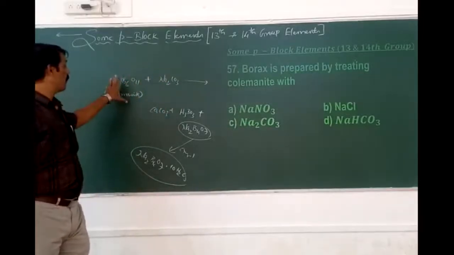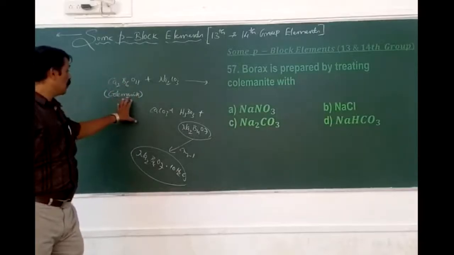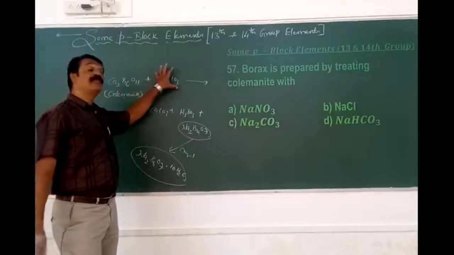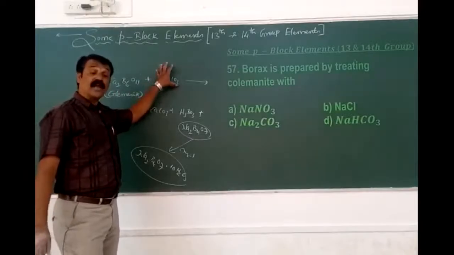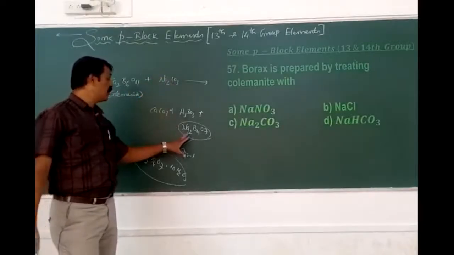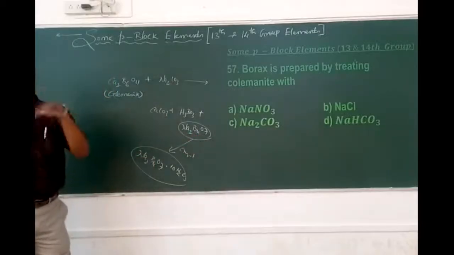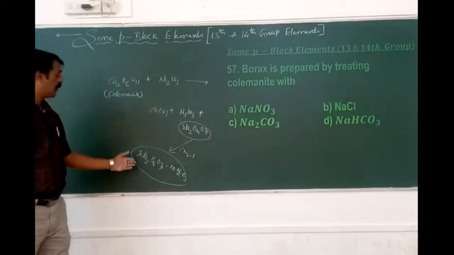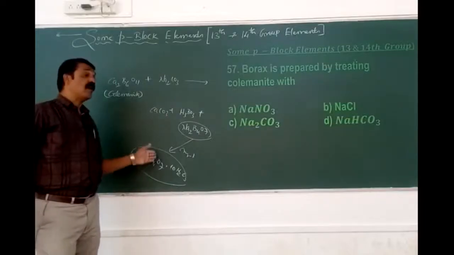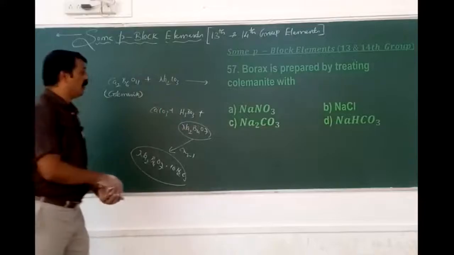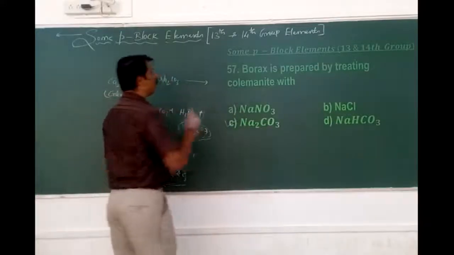Borax. Borax is prepared by heating which one? The colemanite, which is the calcium and boron salt of oxide, with soda ash. Soda ash is anhydrous sodium carbonate. First it forms Na2B4O7, and upon further crystallization by dissolving in water we get sodium tetraborate decahydrate, which is called borax. Therefore, it is 57C.